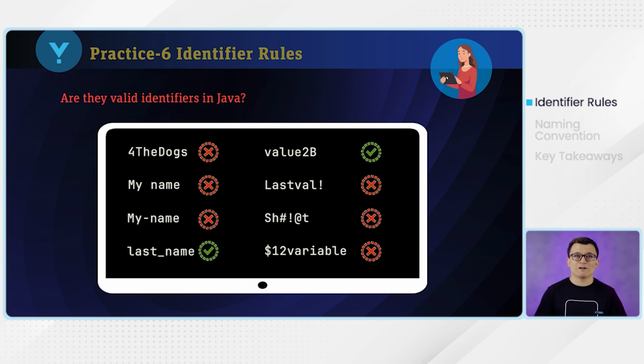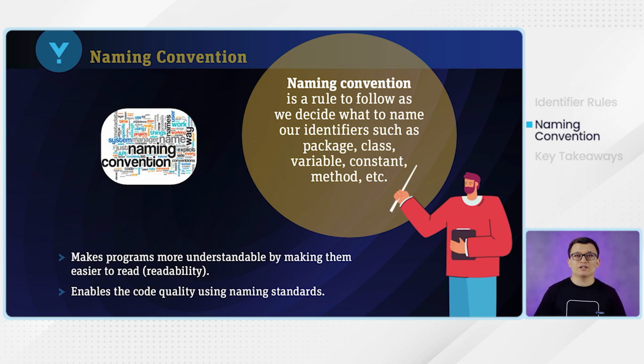Okay. So naming convention will depend on the type of identifier, depending on if it's a class name or package name or a variable name or a method name. Okay. So what does it mean by naming convention? Naming convention is basically a rule that we programmers need to follow as we decide to name our identifiers. For every type of identifier, we have certain rules, and we should follow those rules when we are naming our identifiers. Okay, that way it's going to make the programs more understandable by making them easier to read.